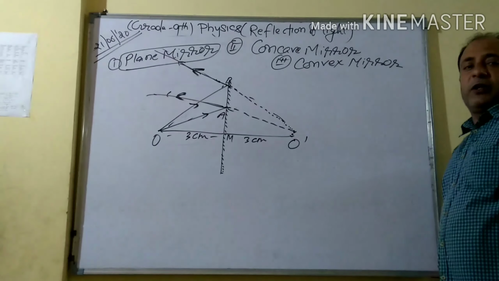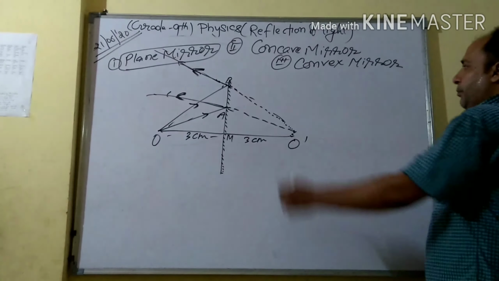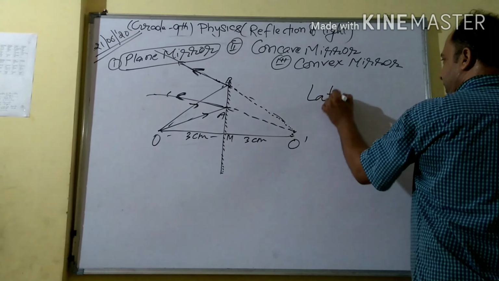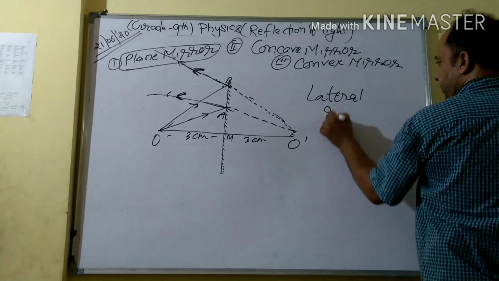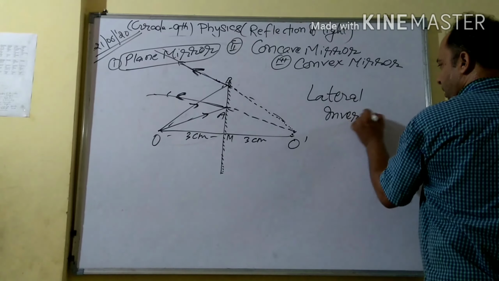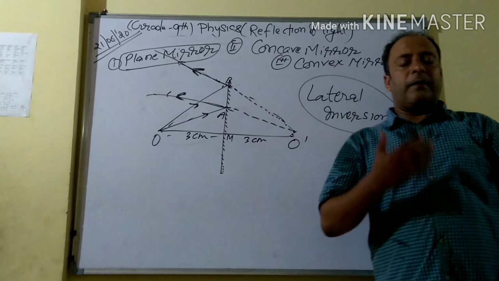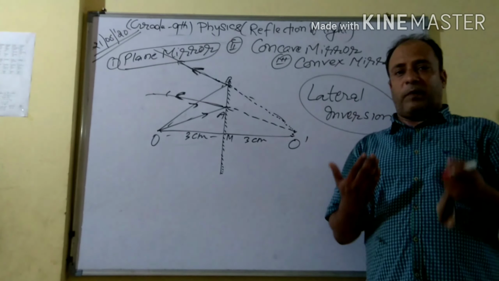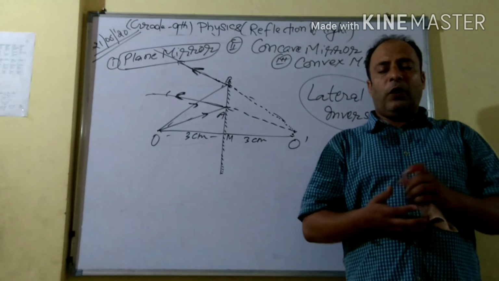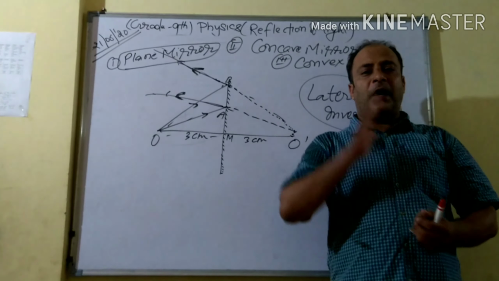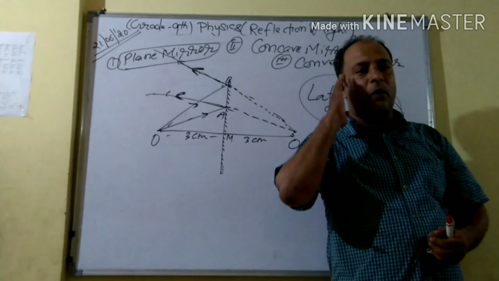And one other phenomenon is there, that is called lateral inversion. What is the meaning of lateral inversion? See, I am here in front of a camera, right? So you can see my left appear on mobile or camera or whatever handset.